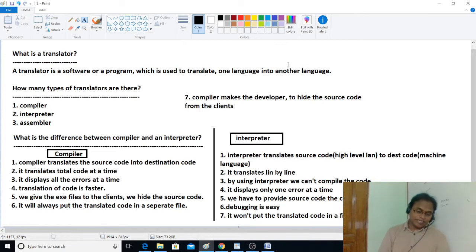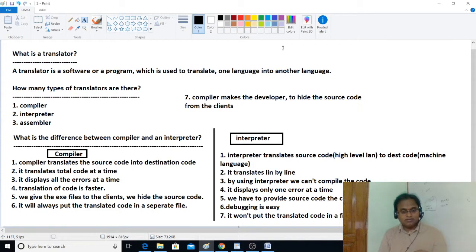So we have developed a game in C language and we'll provide you only the .exe file, not the actual code we have written. Okay, and if you want to modify the game, we have that source code, right? We'll modify it again. We will try to generate the .exe file by using the compiler, and we will provide that .exe file to you. Now tell me, I have given the .exe file to you, right?